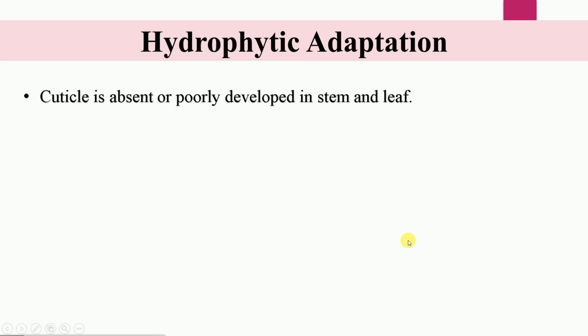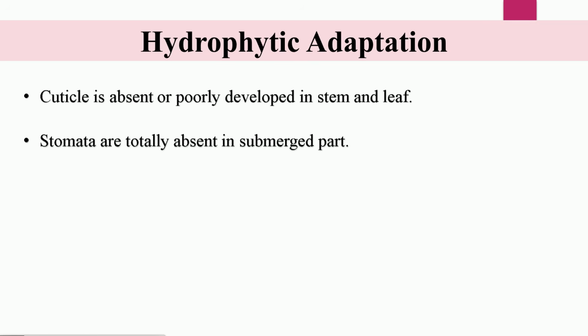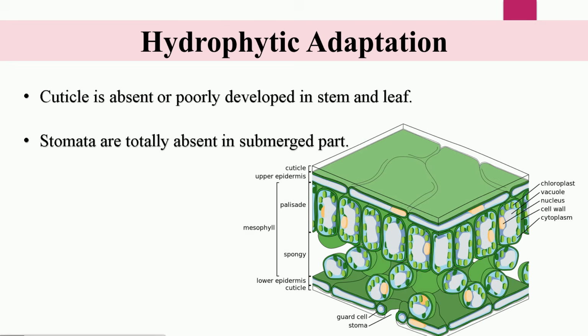The cuticle is absent or poorly developed in the stem and leaves of hydrophytes. The stomata are totally absent in the submerged part. The cuticle is the layer which covers the epidermis or the skin of the plant cells. It is mainly there to avoid water loss from the plant surfaces. Since they are always found in water or beside water resources, the cuticle is useless in the case of hydrophytes. Hence, the cuticle is absent or poorly developed.